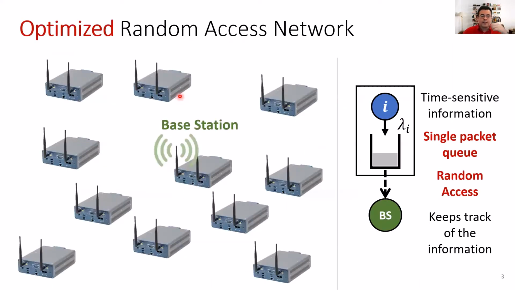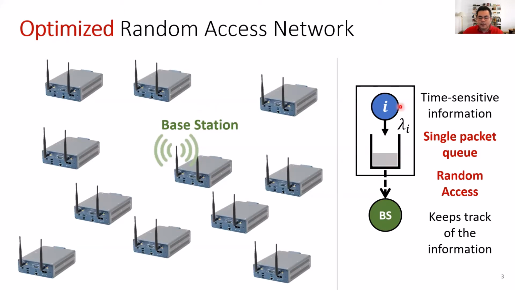In this presentation, we're going to consider random access networks that are tailored for time-sensitive applications. Here you have a random access network with 10 sources generating time-sensitive information and sending it to the base station. Here you have one of those sources generating packets with a rate lambda and placing those packets in a single packet queue that stores only the freshest packet. So if this source generates a new packet and there's an older packet in the queue, then this older packet gets dropped from the system and the queue stores only the fresh packet. So this is a single packet queue.